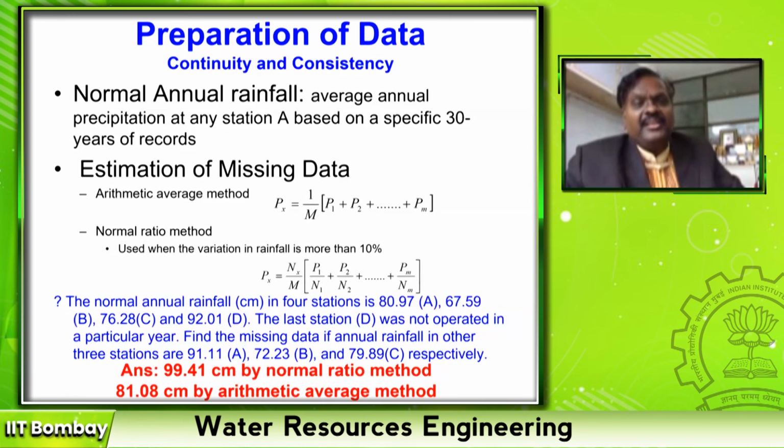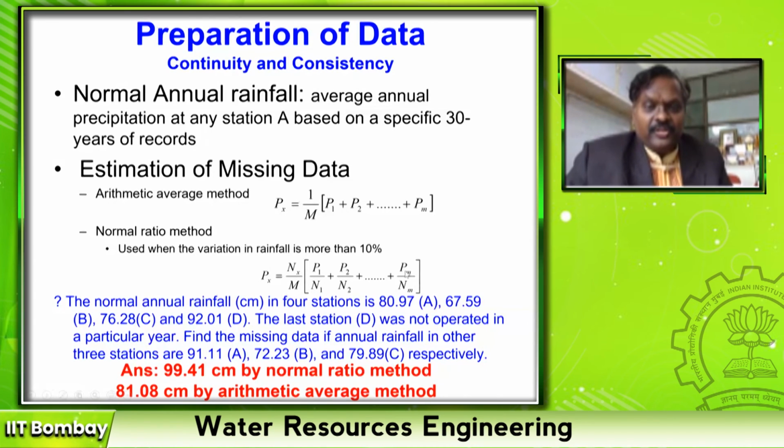So statistically, your average remains the same. But people say that well, the average may be the same, but there is a variation. The variation is nothing but my normal rainfall. Each station has its own average rainfall, that is for 30 years. You estimate the ratio. P1 is the rainfall of a particular year at station 1, and N1 is the normal rainfall of that particular station 1.